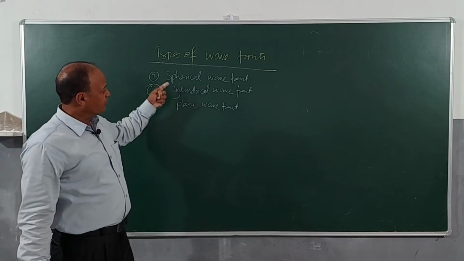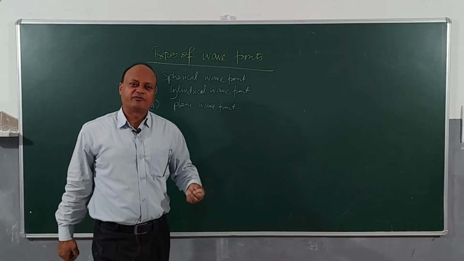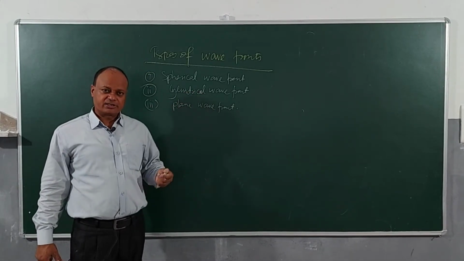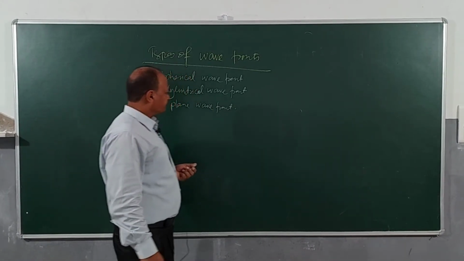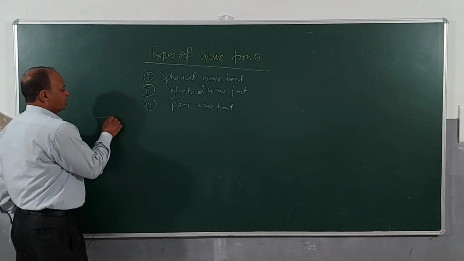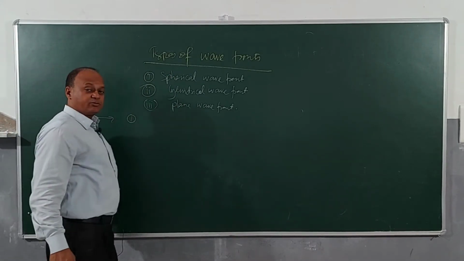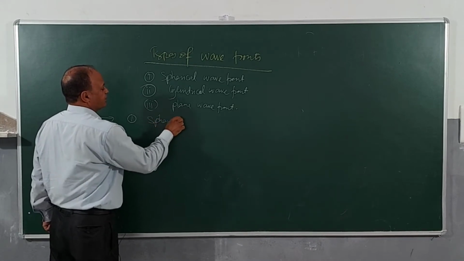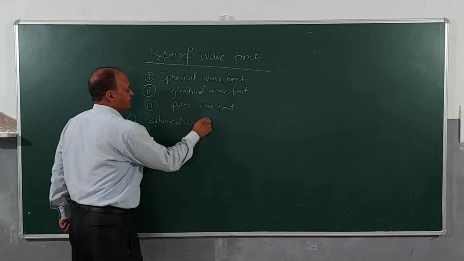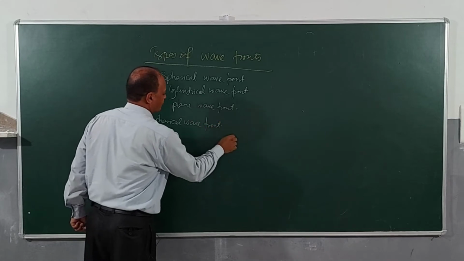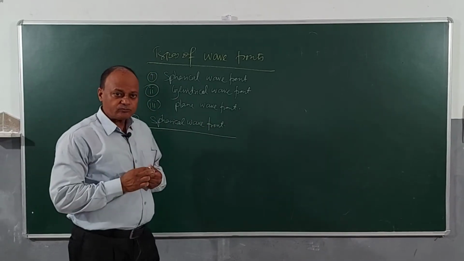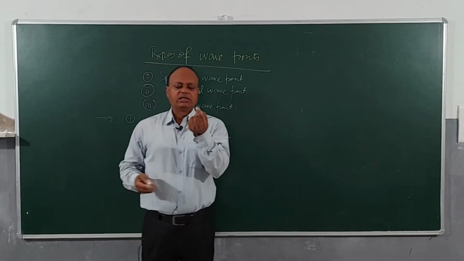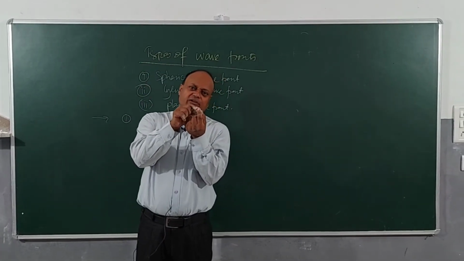We have spherical wave front, we have cylindrical, and we have what? Plane wave front. Let's understand what exactly are these 3 wave fronts. First one we discuss is spherical wave front. Children, if you have a point source of light, suppose the tip of my finger here contains a bulb.